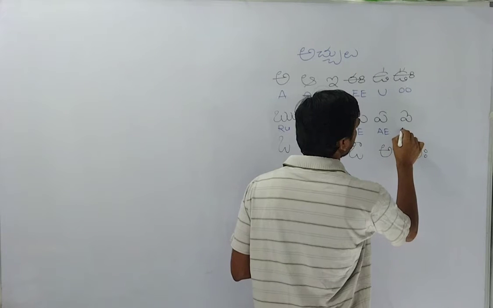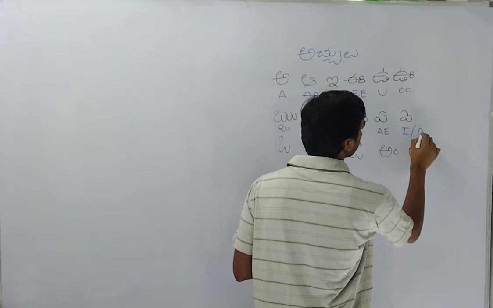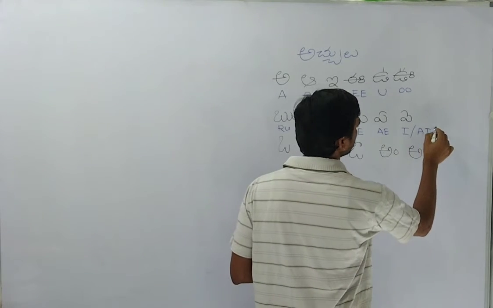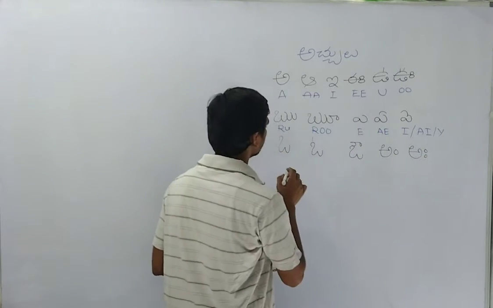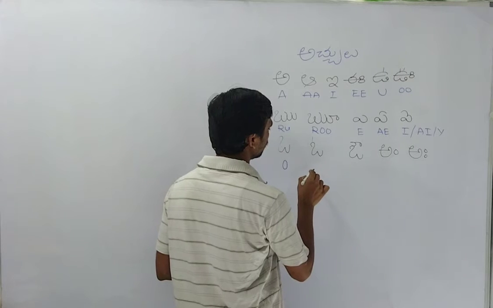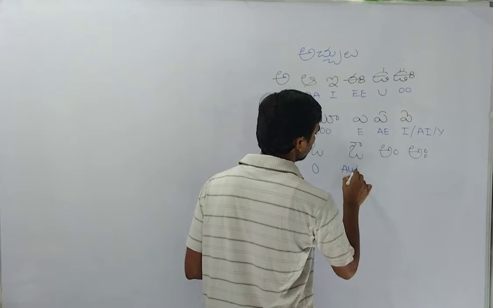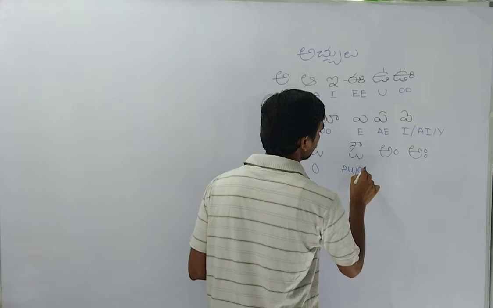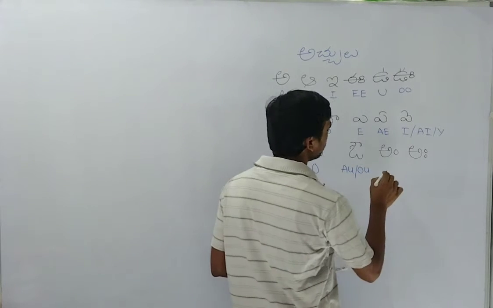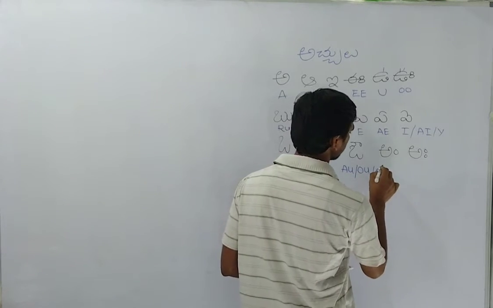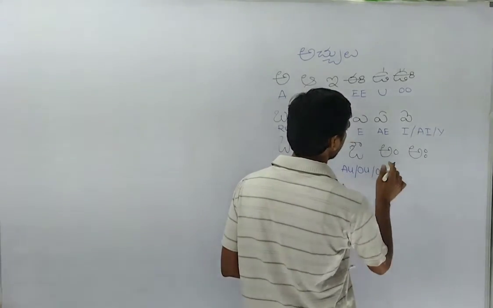I, only I, or else A, I. Or else you can write Y also. The O sound should be O. Ow, A-U, O-U, Ow. Or else you can do O-W also.